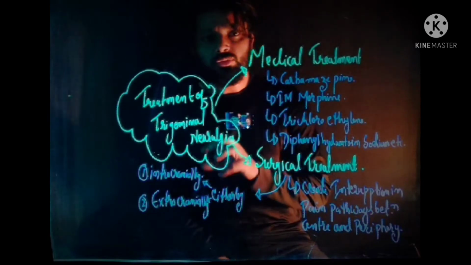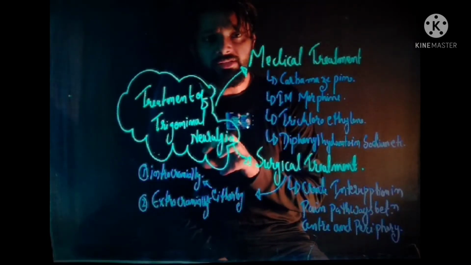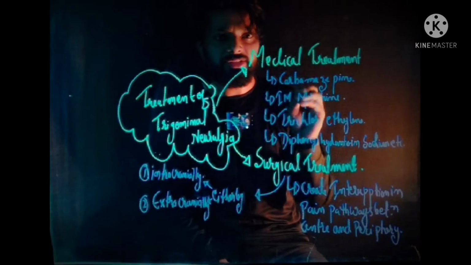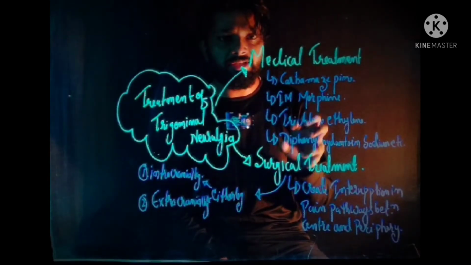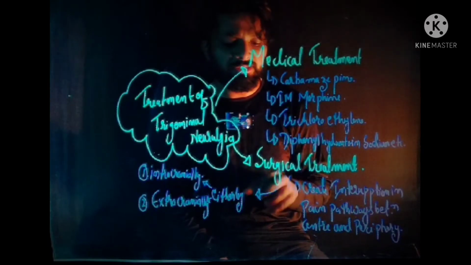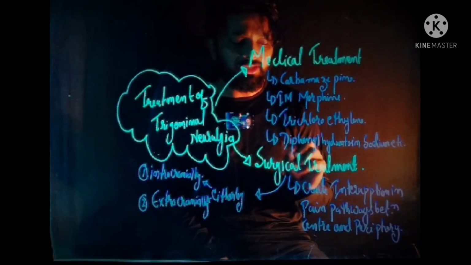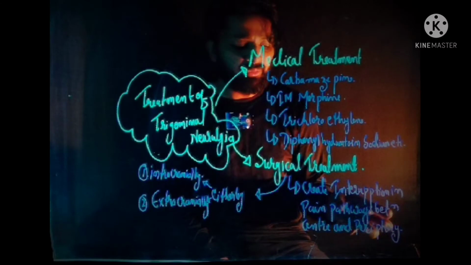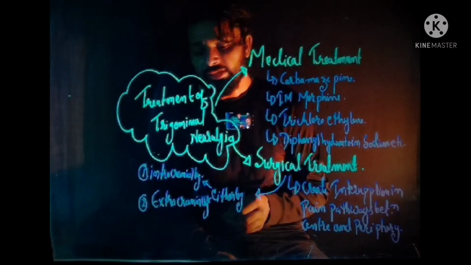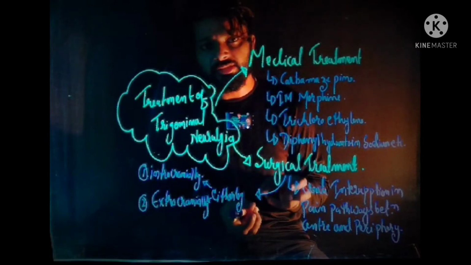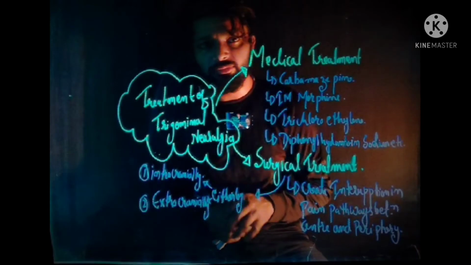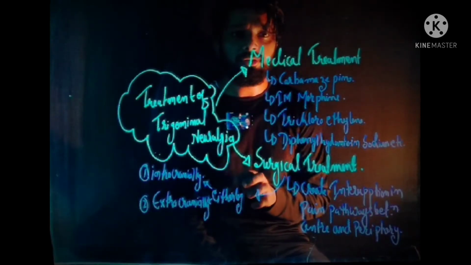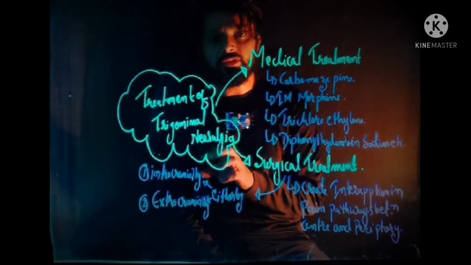So these are the two treatment modalities for trigeminal neuralgia. First is the medical treatment and second is the surgical treatment. Under the medical treatment, different types of drugs are administered to the patient, and under the surgical treatment, the aim is to create interruption in the pain pathway between center and periphery. This surgical treatment is achieved either by intracranial approach or extracranial approach. So this is all about the treatment of trigeminal neuralgia.